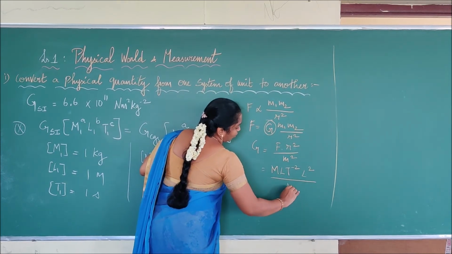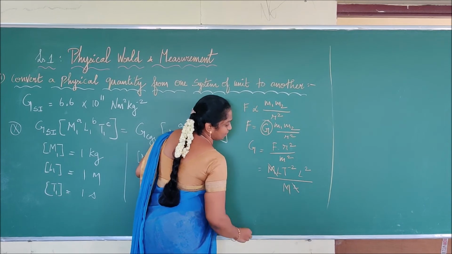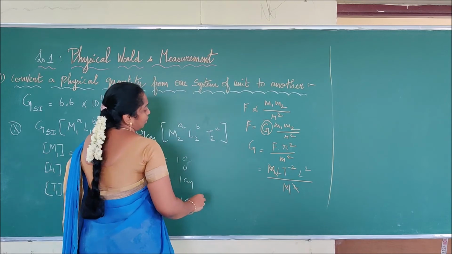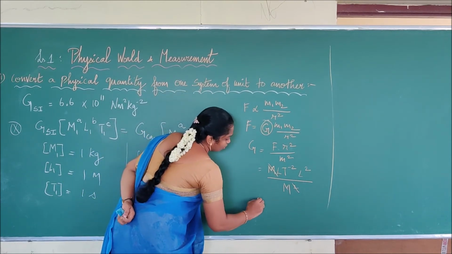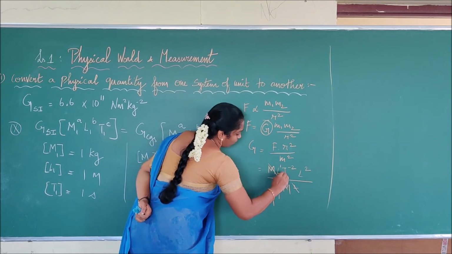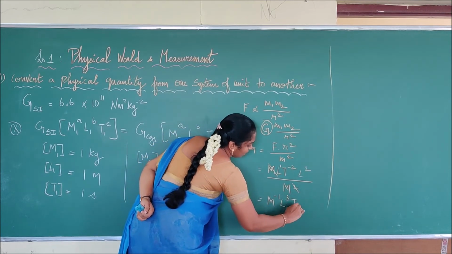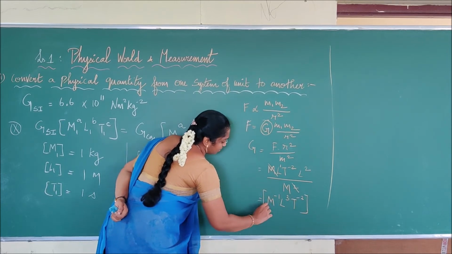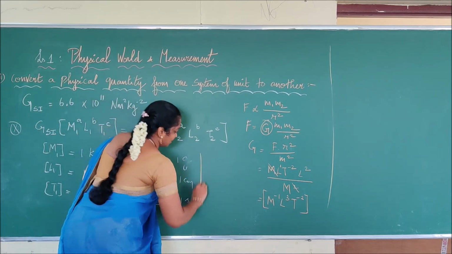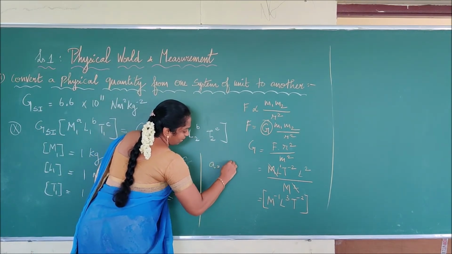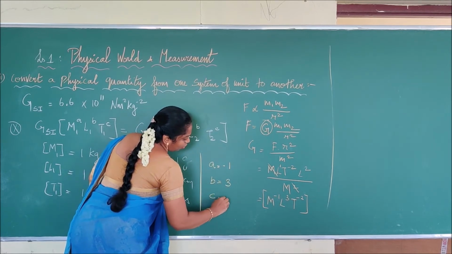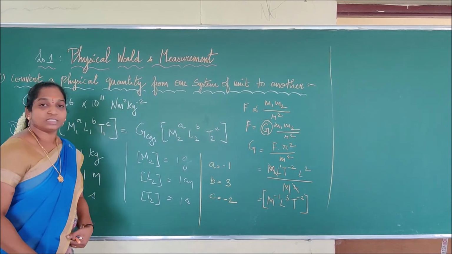Then mass, M squared. Then what does it become? This gets cancelled, right? Then what will it become? Force into, here we can say L squared and L cubed. So we can say M power minus 1, L squared and the whole power 1 becomes L cubed and T power minus 2. So that is the dimensional value for what? Gravitational constant. And from that we can say that A is equal to minus 1, B is equal to 3 and C is equal to minus 2.